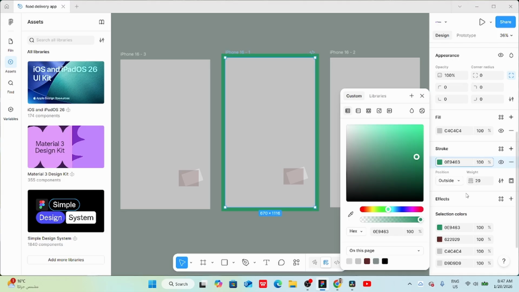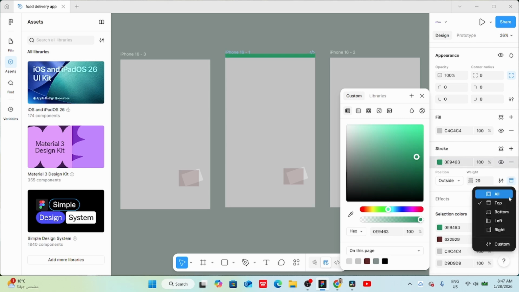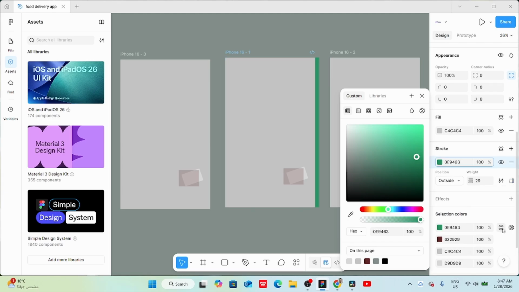But what if we want to apply the stroke to only one side? No problem. Click on this icon. Then choose the side you want. Top, bottom, left side, or right side. We can also customize the stroke by entering different values for each side at the same time.